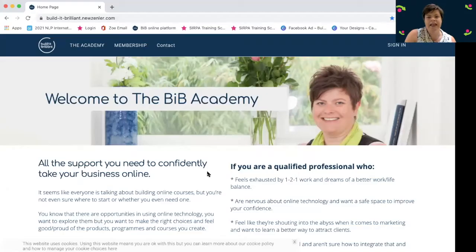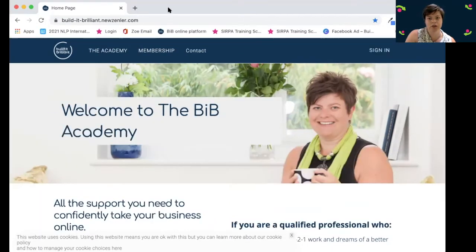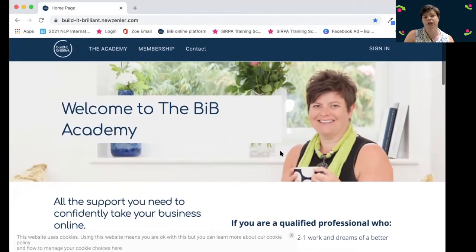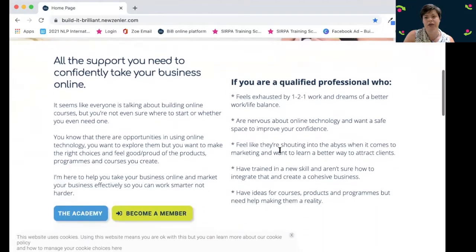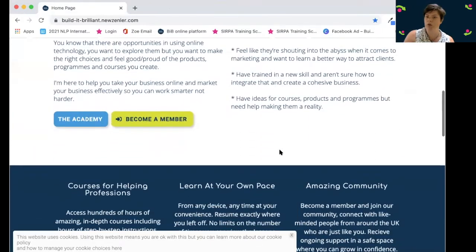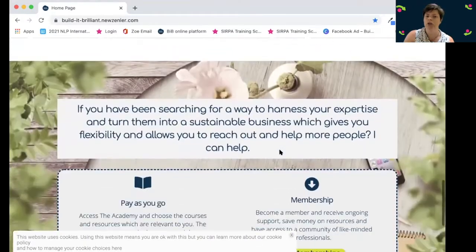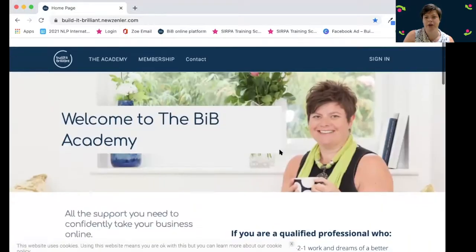So this is my membership set up on new Zenler. Let me make that a bit smaller. So this is the home page, and one of the things I like about new Zenler is you can design all the pages to be whatever you want and however you want it to look.